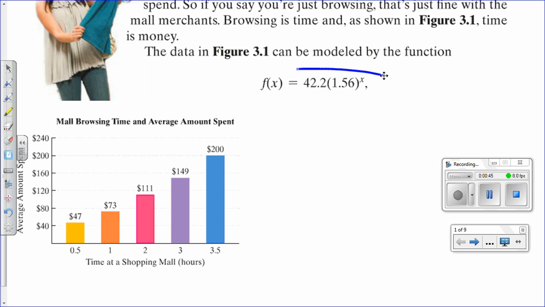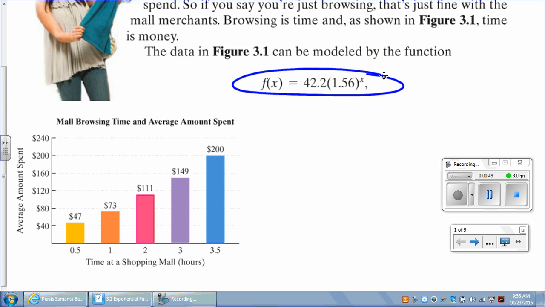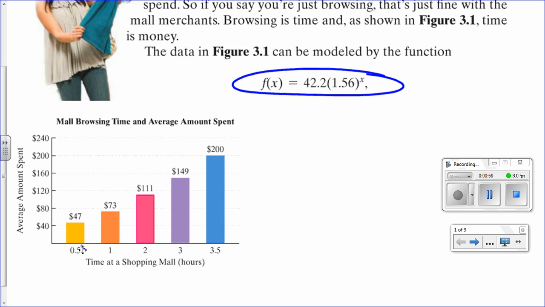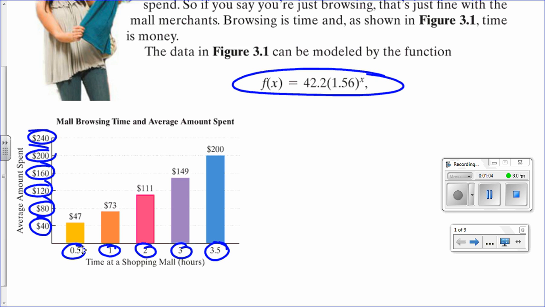So here we have the equation, and then here we have this data, and yes, it is real. I don't have the source, but it is real. And so x is representing the time, and then y, or f of x, is representing the amount of money that you spend. Now here we have a graph called a bar graph, but if you were to trace the left corner of each bar, you could see that it forms an exponential model.